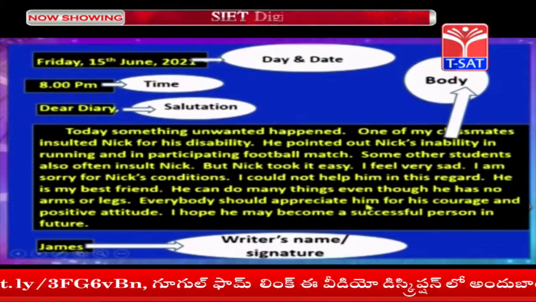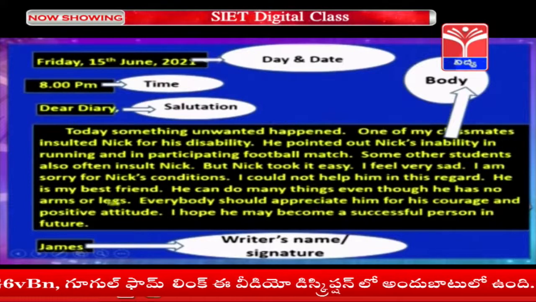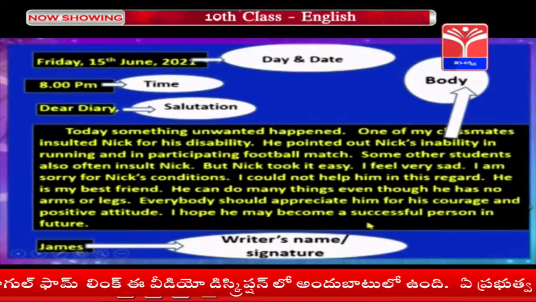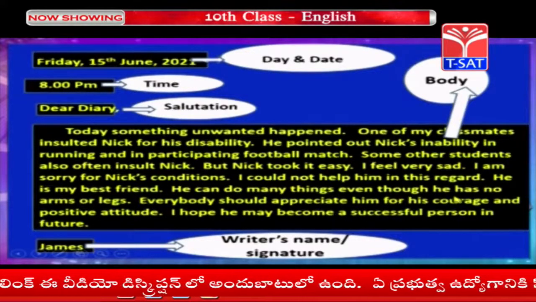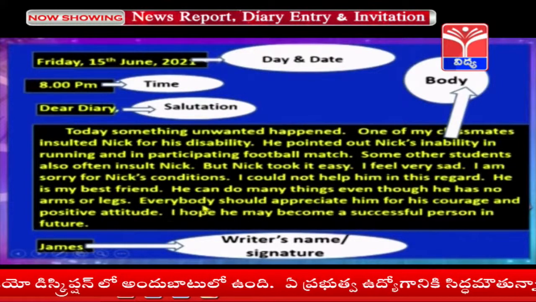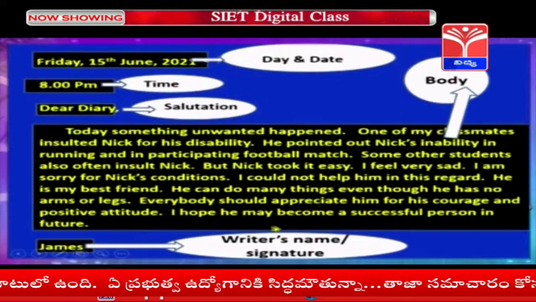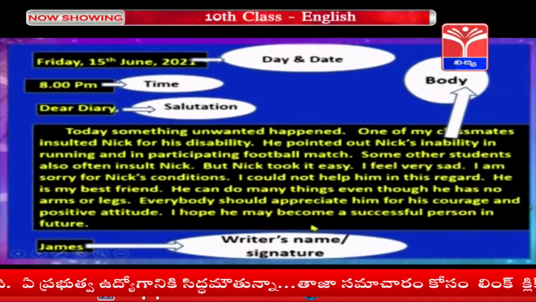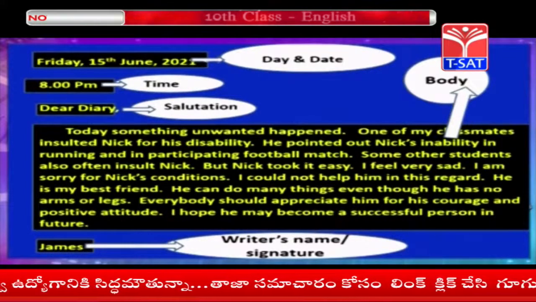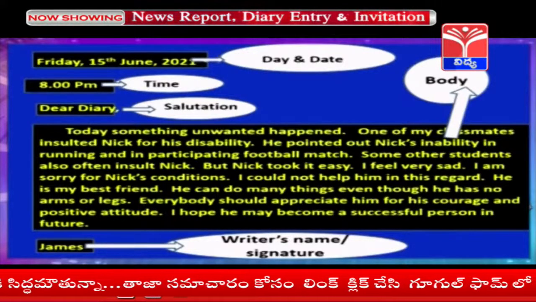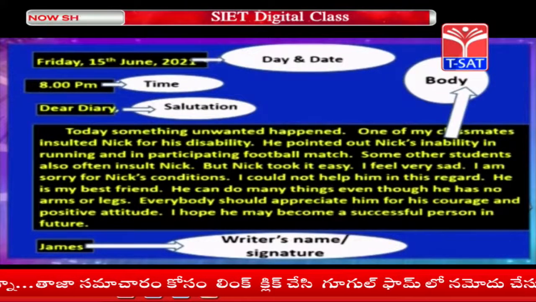I could not help him in this regard. He is my best friend. He can do many things even though he has no arms or legs. Everybody should appreciate his courage and positive attitude. I hope he may become a successful person in future. This is the diary entry. In the examination, you will get 5 marks for this diary entry.